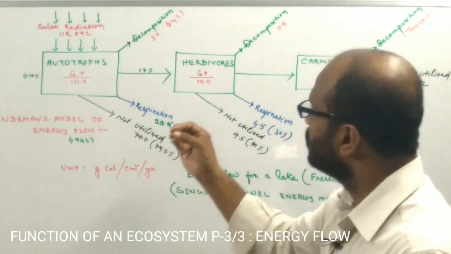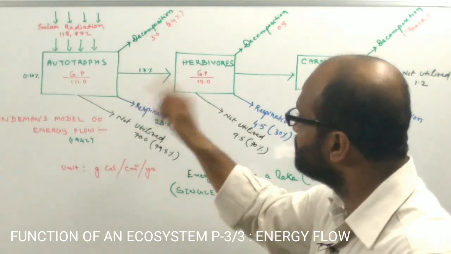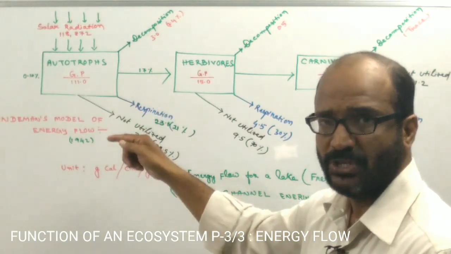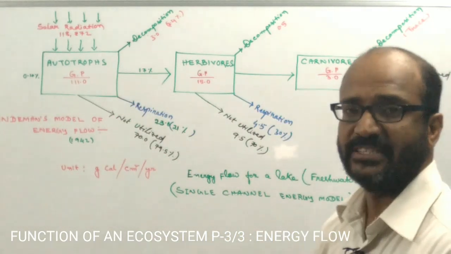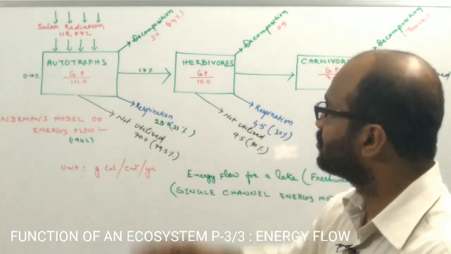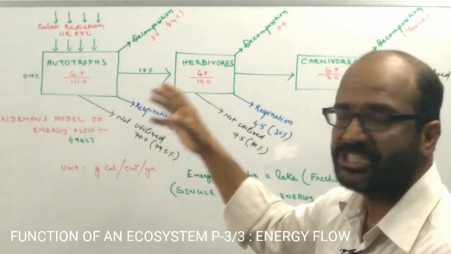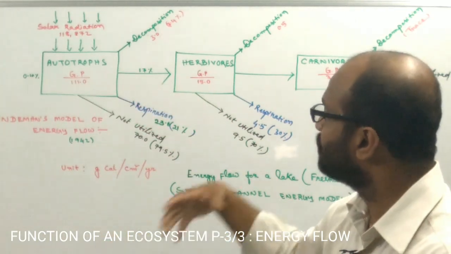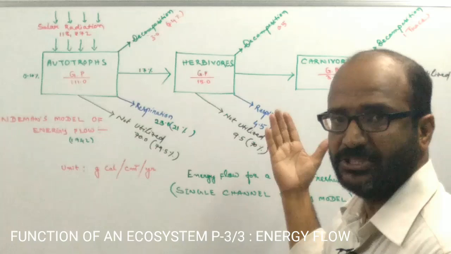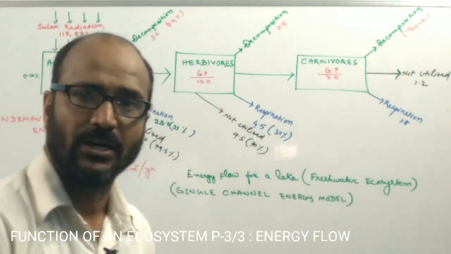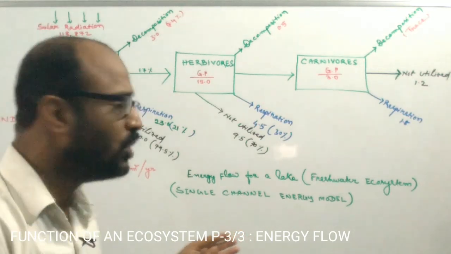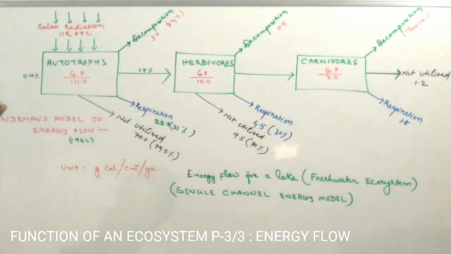It means that the energy present in the food in a stored manner is known as potential energy. And such potential energy is transformed into kinetic energy for doing different works or the metabolic activities of the organisms.